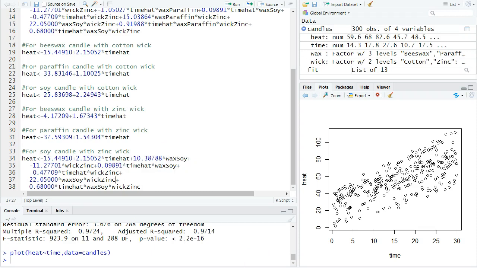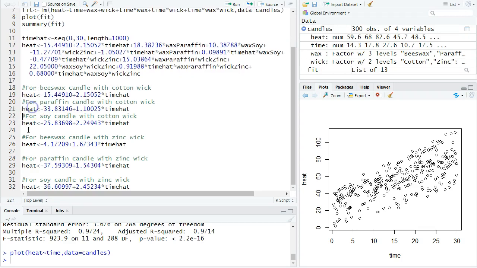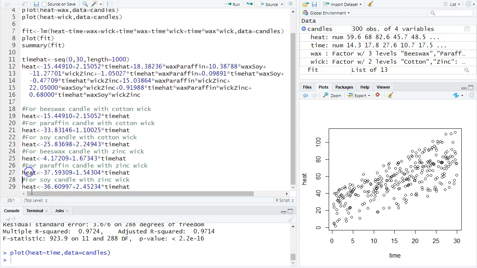I know I'm going fast because I get to pause the video, but if you're confused, copy this big one up here and try to follow along and see if you can match what I've got. Just like before, there's going to be 4 pieces to making that intercept, namely the 4 pieces not connected to my x variable, which is time. And for the slope, a different set of pieces, each one connected to time, so I can simplify this equation. And here I've got my 6 different prediction equations.